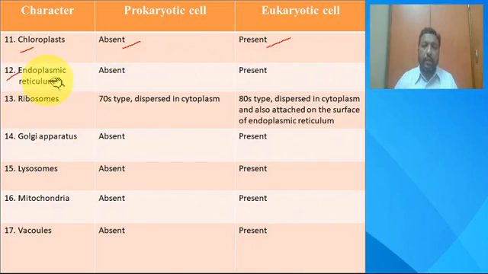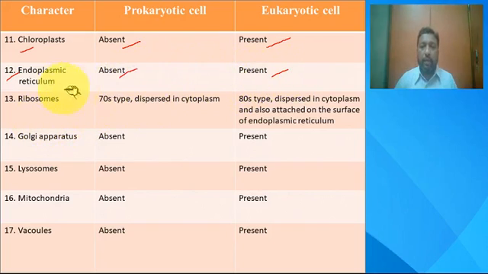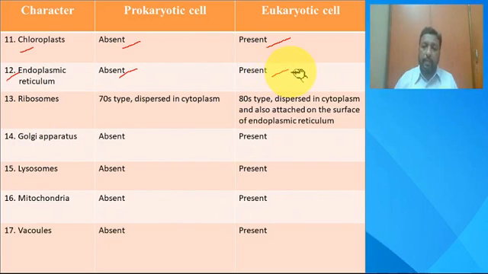Another one is the endoplasmic reticulum. That's also not present in a prokaryotic cell, but it is observed in eukaryotic cells. There are two types of endoplasmic reticulum. One is the smooth endoplasmic reticulum, which lacks ribosomes, whereas the other is the rough endoplasmic reticulum, which has ribosomes attached to its membranes.